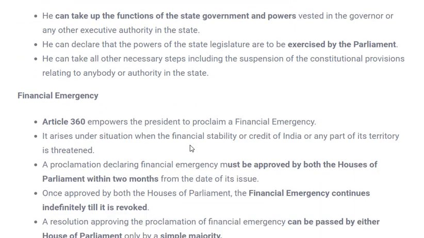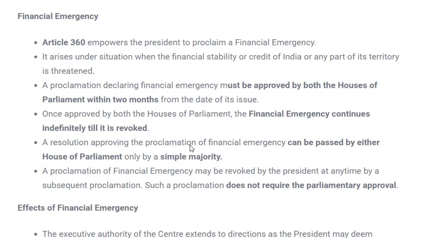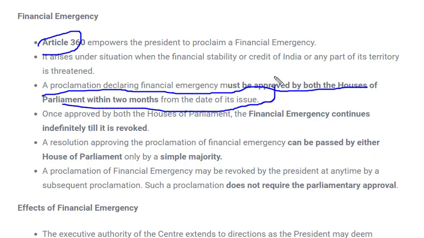Next is financial emergency. Till now in history no financial emergency has happened in our country. Article 360 defines the financial emergency, and what does this financial emergency say? If required, a proclamation declaring financial emergency must be approved by both houses of the parliament within 2 months from the date of issue. For example, if today financial emergency is issued, again it has to be approved by both houses within 2 months, or else the financial emergency would be revoked if it is not approved by parliament. And here the voting is done by simple majority, not special majority.